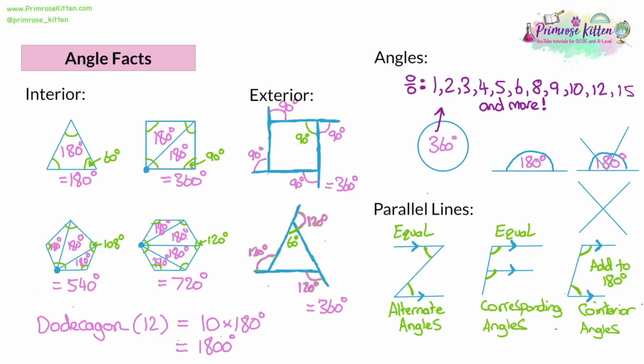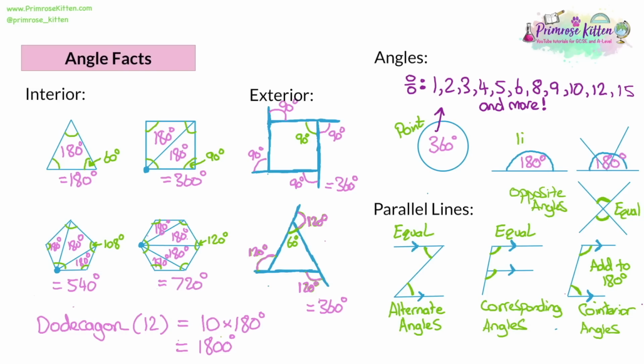Now, there's one more. Above that, there is an X shape. And in the X shape, these aren't parallel because they cross over. You don't have to cross over a right angle or anything. They can be any kind of angles. And the angles that I'm highlighting here, they are also equal. And there's a name for that as well. These are opposite angles.